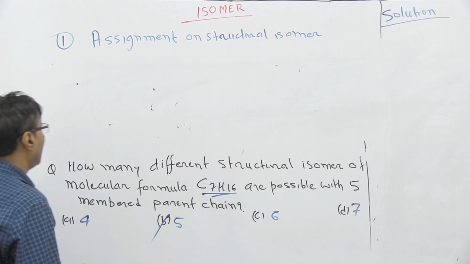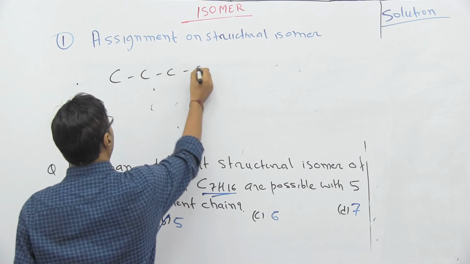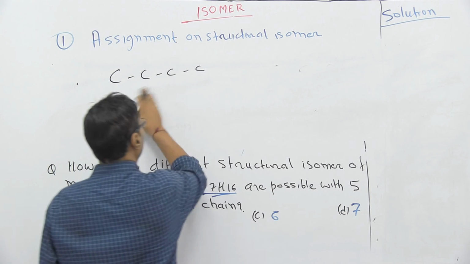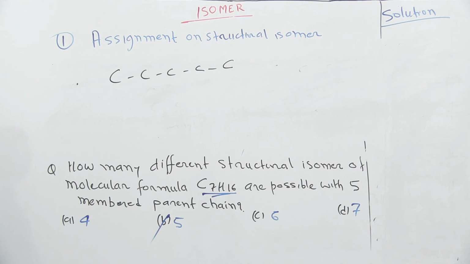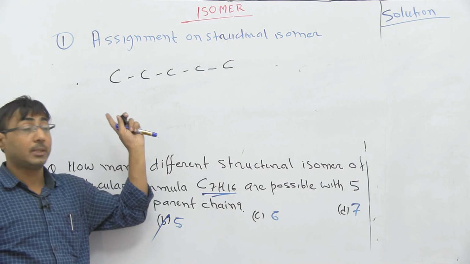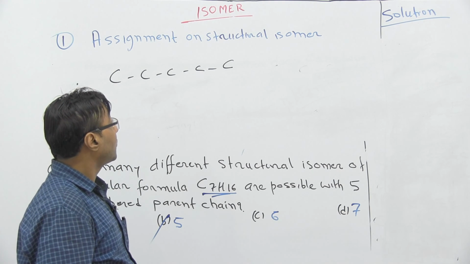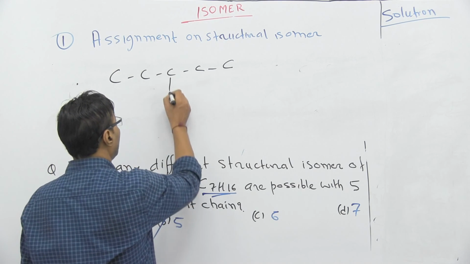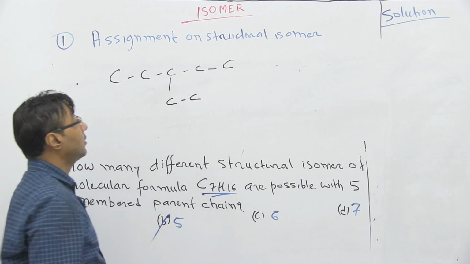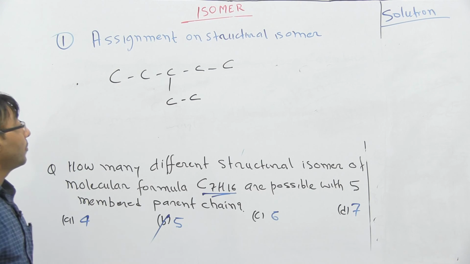We have to keep 5 carbons in a chain as per the question. So we kept the 5 carbons in a chain. Now we have finished all the possibilities of methyl. So just for the sake of hit and trial, we are going for the ethyl group. Suppose I put C and C here. Then what can be the name?